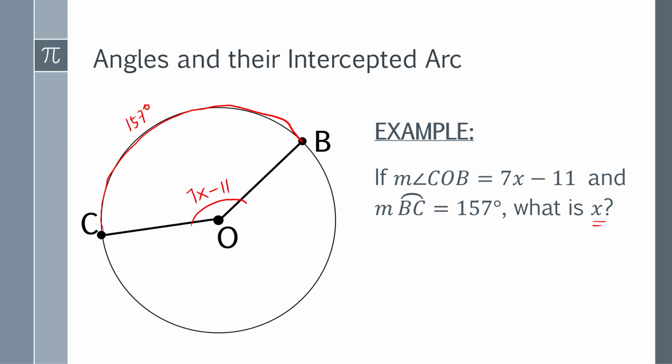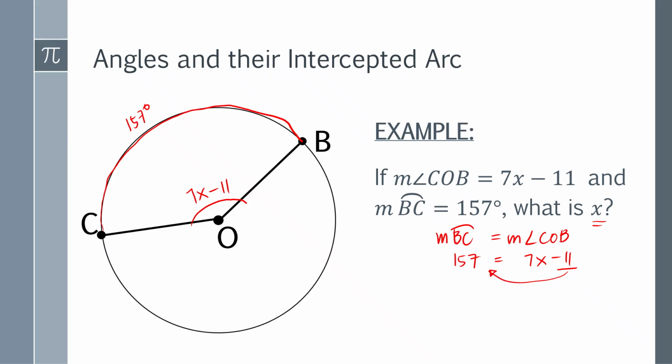Again, according to the postulate, the measure of arc BC is equal to the measure of angle COB. The measure of BC, 157 degrees, is equal to the measure of angle COB, which is 7x minus 11. Then you have to transpose negative 11 to the other side.